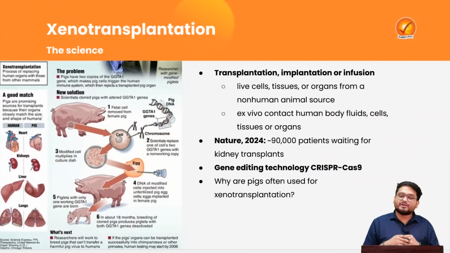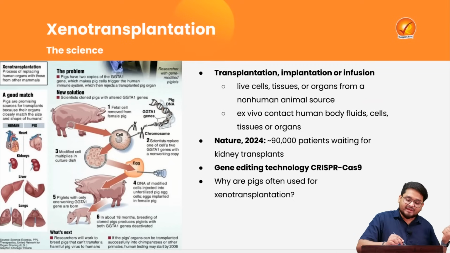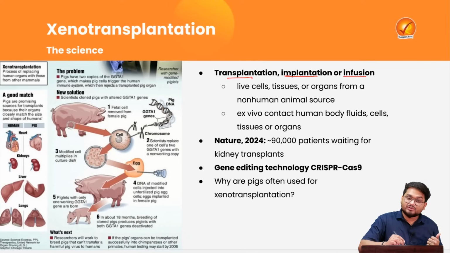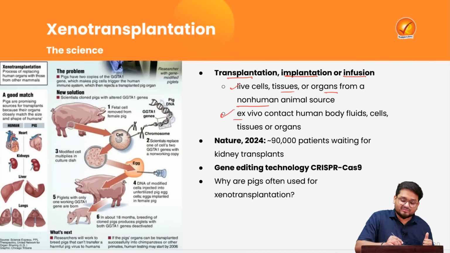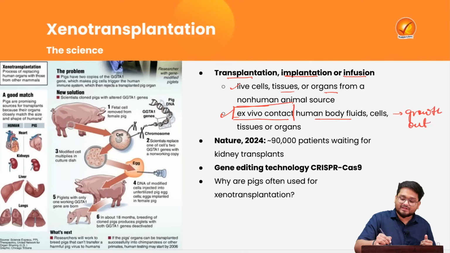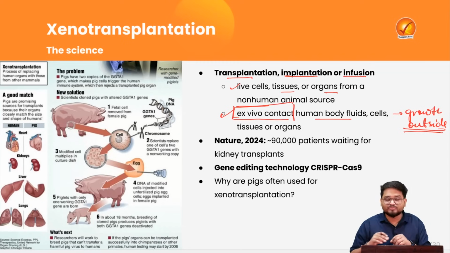Now here, we have to understand that human beings sometimes require organs and tissues to be transplanted because their own organs and tissues may not be working. So any amount of transplantation, implantation or infusion of organ cells and tissues can sometimes be done artificially. This can be done by using live cells, tissues or organs from a non-human animal source such as pigs, right? And also sometimes ex vivo contact, that means human body cells, fluids and organs are sometimes grown outside the body, perhaps in a tissue culture, a cell culture, a test tube and so on.